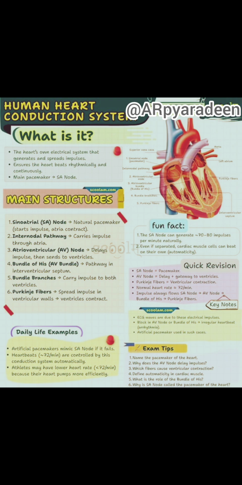How is it 5040 ml? In one cardiac cycle, it is 70 ml into 72 beats, and that is equal to 5040 ml. Hence, cardiac output is equal to stroke volume into number of heartbeats per minute.